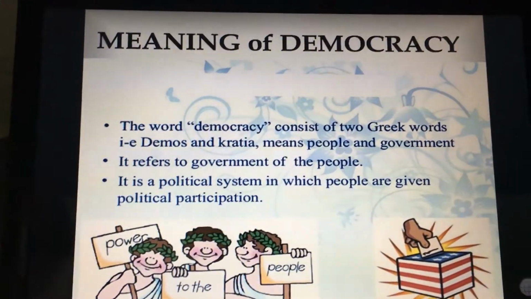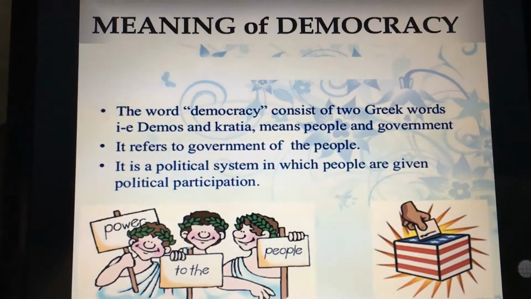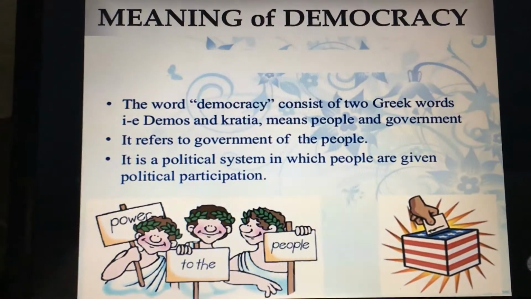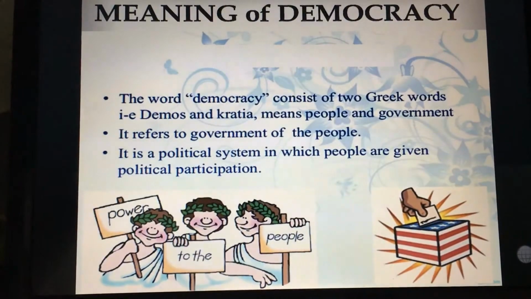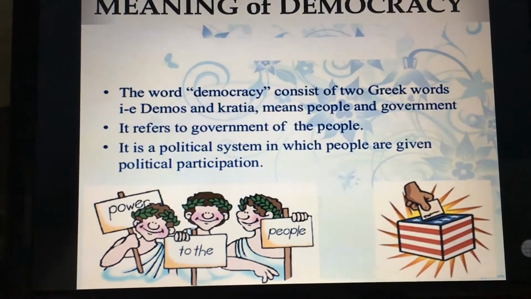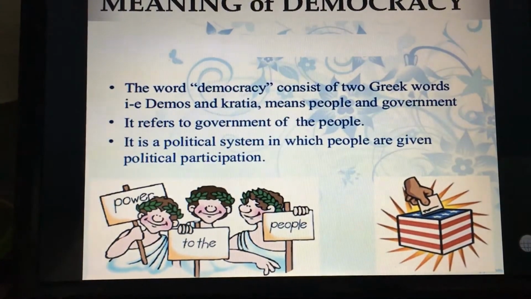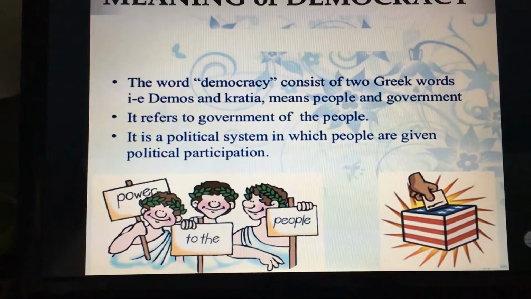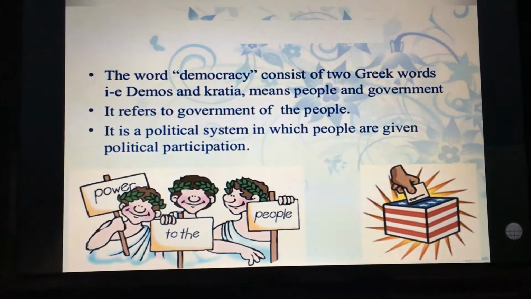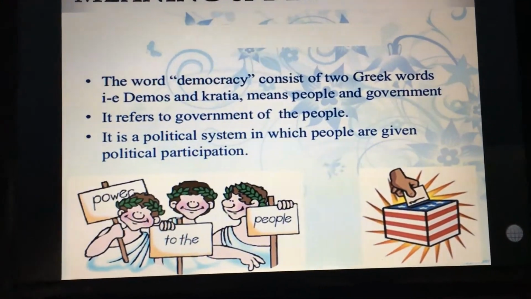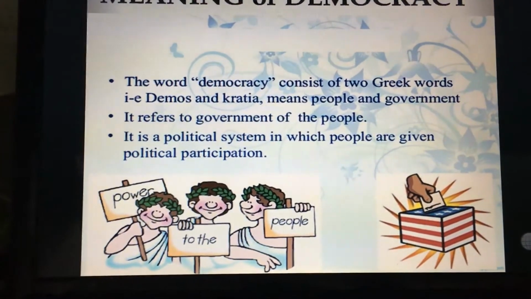Moving further is the meaning of democracy. The word democracy consists of two Greek words, demos and kratia, meaning people and government or power. It refers to government of the people, and it is a political system in which people are given political participation. You can see in the picture below that the people have the power to choose their representatives by voting for them.